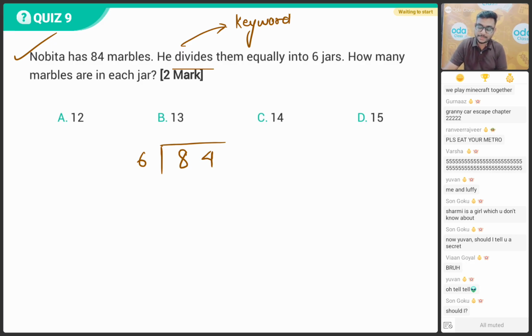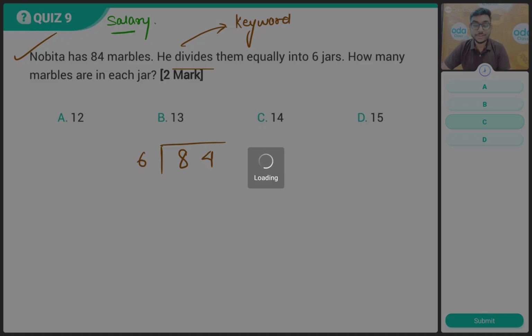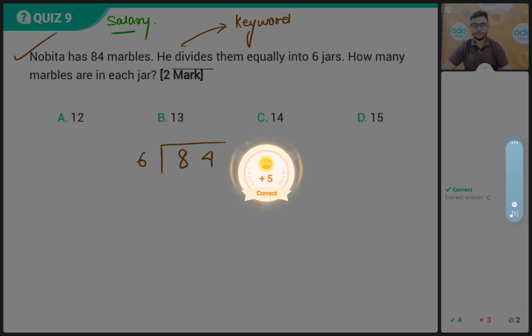And very, very important, this is going to be your salary quiz. Do not leave the class. It's a very important class because the new week has started. You're going to get your new certificate from today onwards. It's already been counted in your performance. So what will be the answer, bacho? Time starts now. How many marbles are in each jar? All the best.